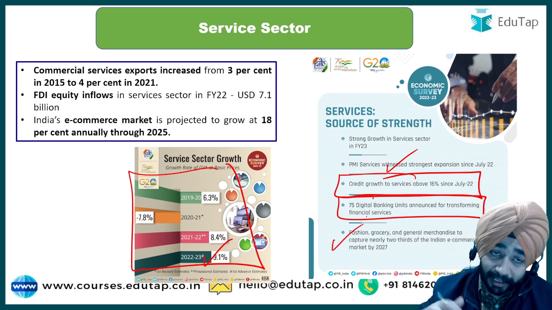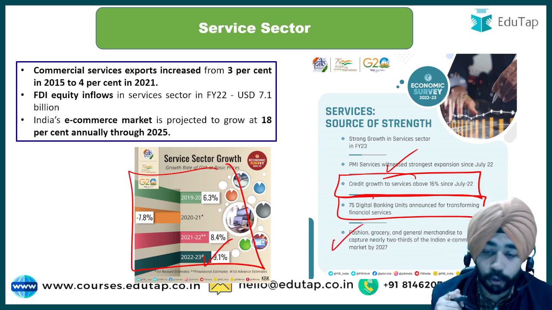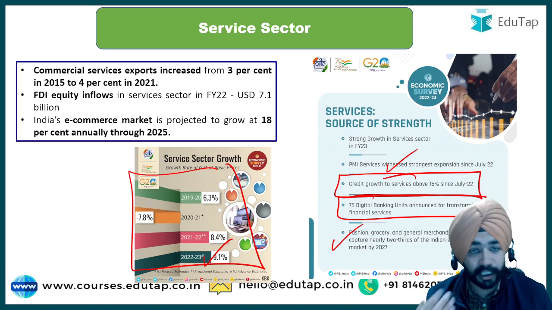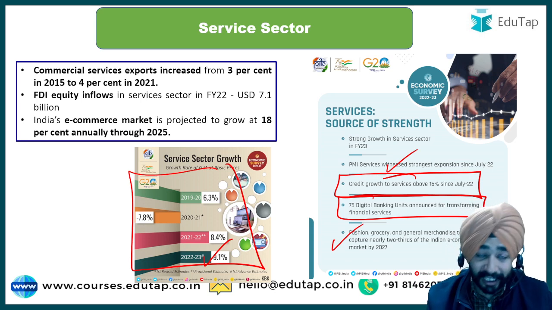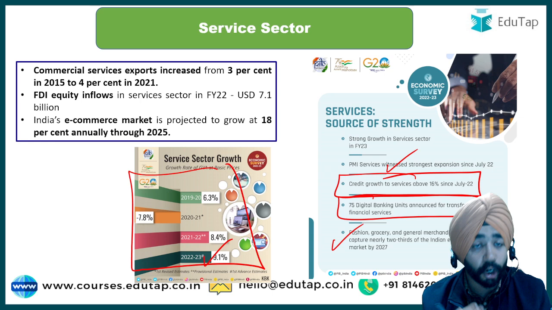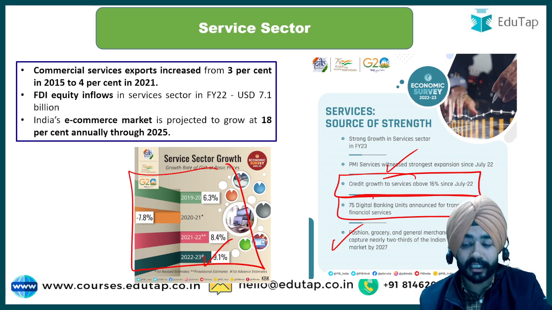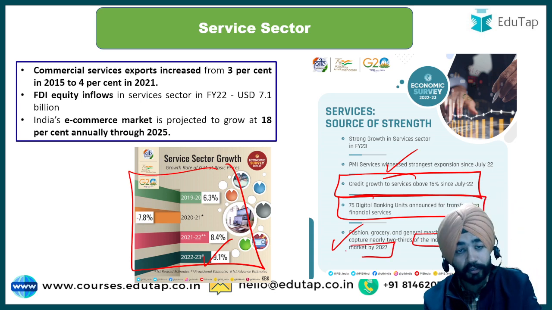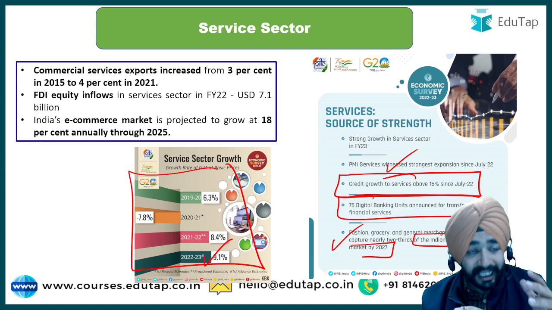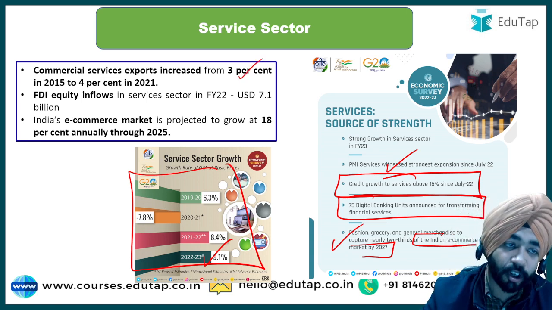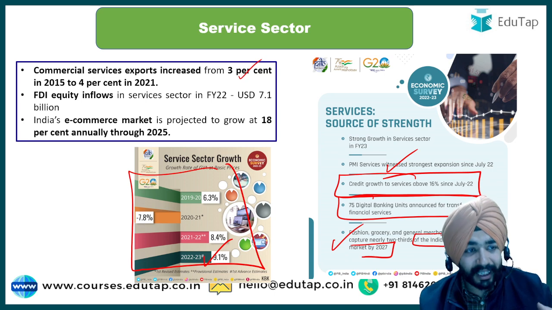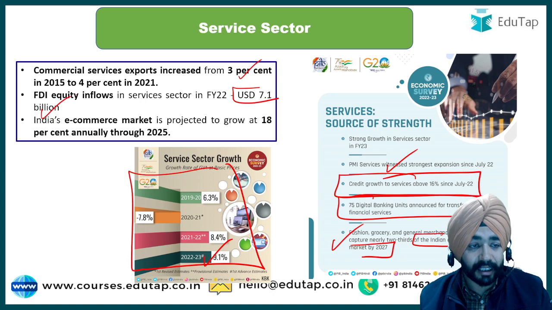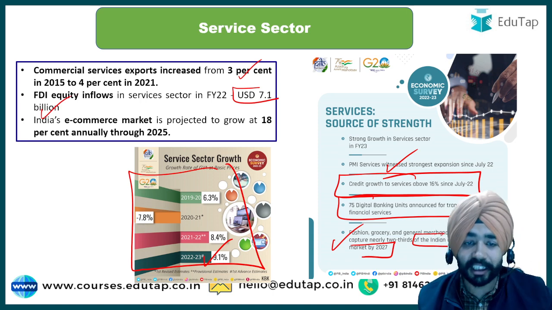And if I talk about the major sources where the service sector will be witnessing growth, it will be the fashion sector, grocery sector and general merchandise, where you generally shop. You see in fashion, Ajio, Myntra, a lot of shopping happens, so the fashion sector will grow, e-commerce will grow, the grocery sector and general merchandise. So your growth will be here, which will be contributing to nearly 2/3 of Indian e-commerce. That is what I was just discussing with you. If I talk about commercial service exports, they have increased from 3% to 4%. FDI has increased to $7.1 billion in the service sector. And the major chunk for growth in the service sector will be the e-commerce market.